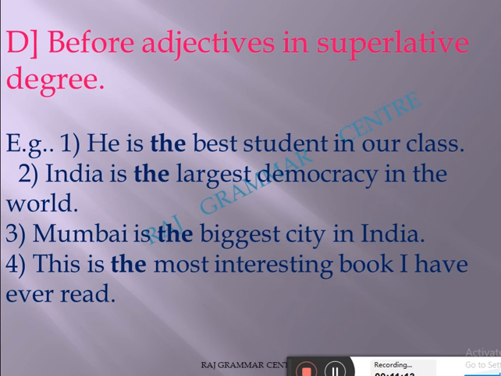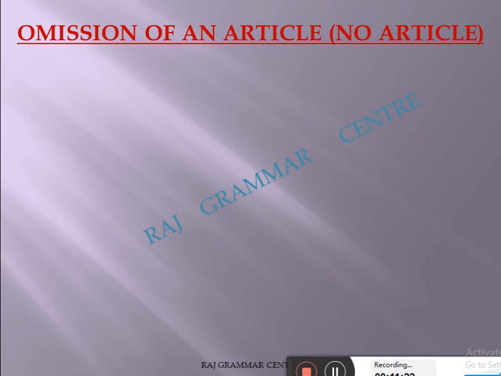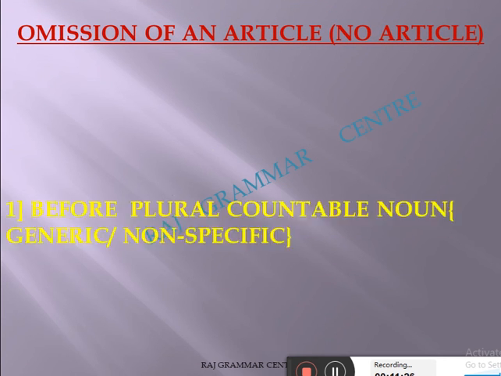People will laugh at you. So therefore, it is very important. You must know where we use articles and where we should not use them. Now come to the topic. Omission of an article means no article. Where we should never use articles.